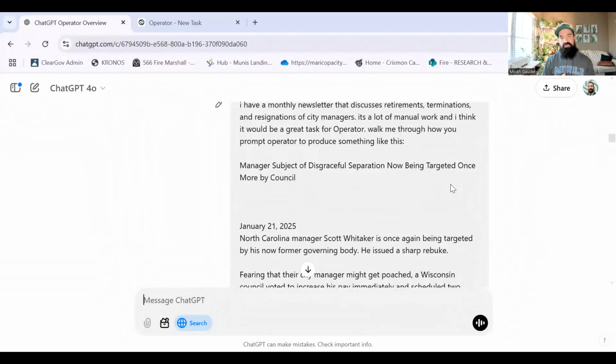I took an example from Joe Turner's RTR newsletter, the resignations, terminations, and retirements of city managers, a very popular newsletter on LinkedIn. I'll post a link below so you can see that. I said, okay, it's a lot of manual work and I think it'd be great for Operator, so walk me through how you would prompt Operator to produce something like this. And I copy and pasted the entire latest newsletter right into the prompt box.